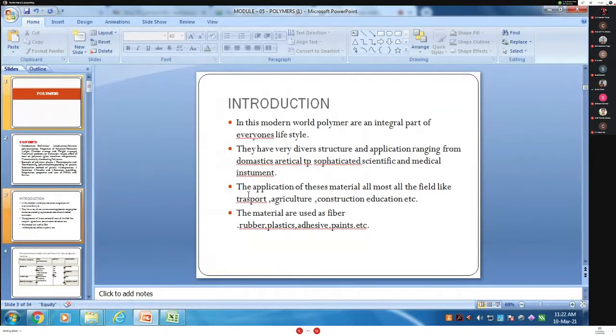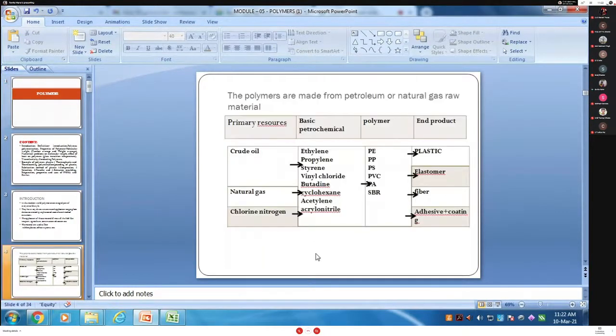The application of these materials is in almost all fields like transport, agriculture, construction, education. Materials are used as fiber, rubber, plastic, and adhesives. Okay, then next, that is, polymers are made from petroleum.